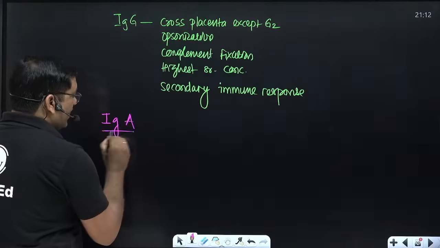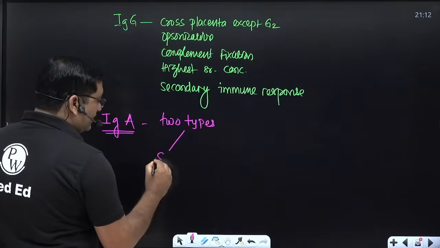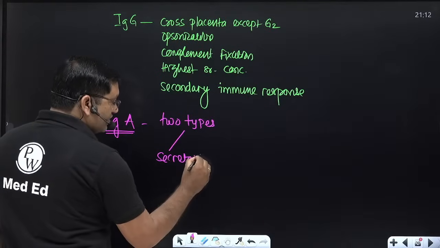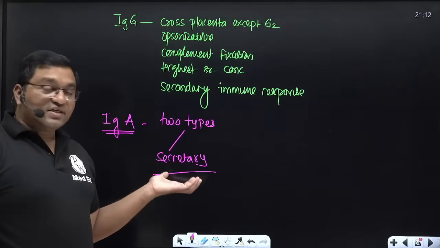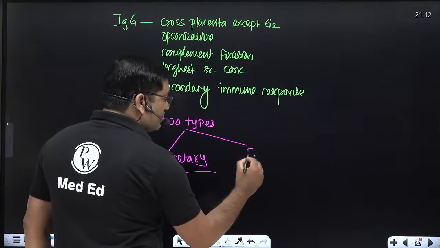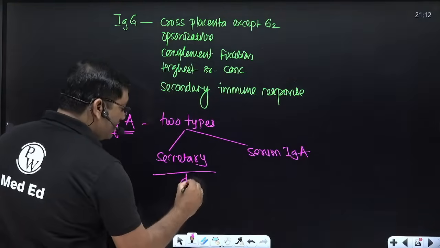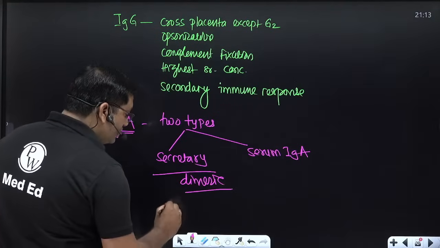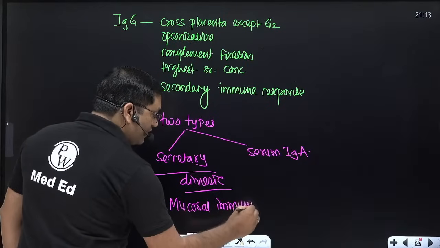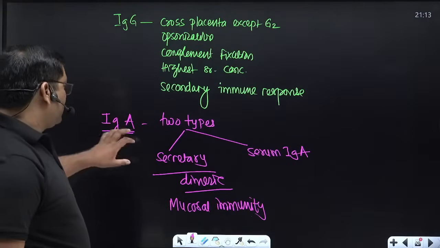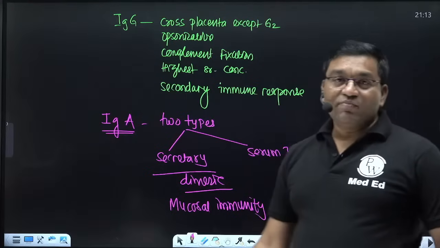Take IgA. There are two types. That is secretory IgA, which is present in the various secretions. It is present in the colostrum, milk, tears, saliva. Secretory IgA. And the second one is the serum IgA. Serum IgA is a monomeric unit, while this is a dimeric unit. And it gives the mucosal immunity, prevents various infections. Immunoglobulin A fixes the complement by the alternate complement pathway.